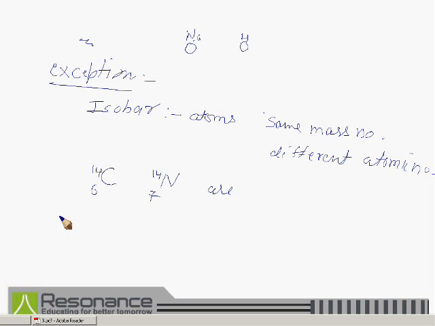Next point of this theory is the number and kind of atoms in a given compound, or molecule of a compound, is fixed. Means, just take the example of carbon dioxide. Here the atom of carbon in carbon dioxide is 1 and the atoms of oxygen in carbon dioxide are 2, and it is fixed for carbon dioxide that the number of carbon atom is 1 and the number of oxygen atoms is 2.